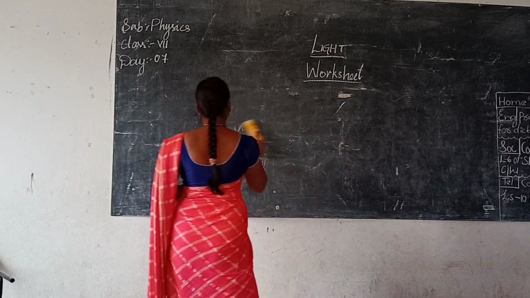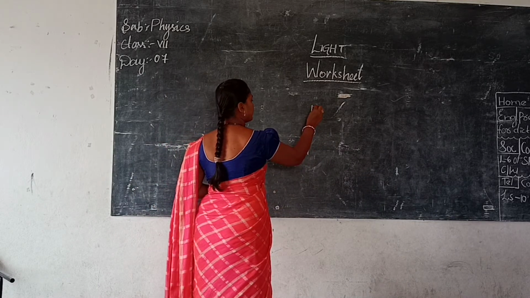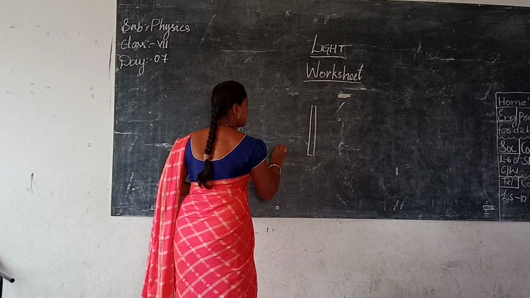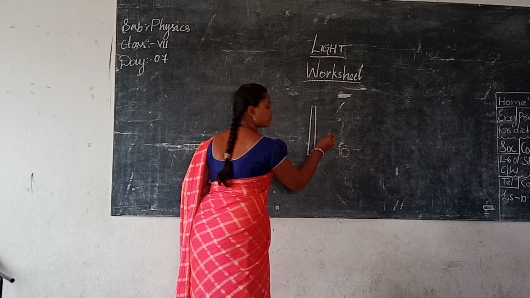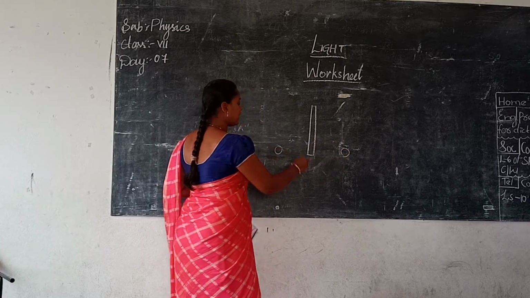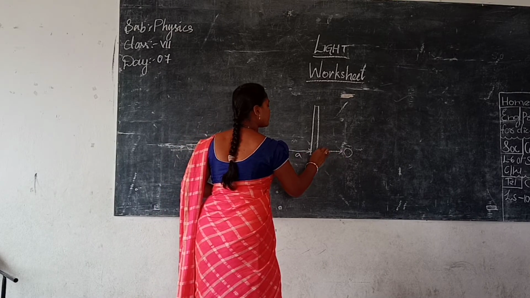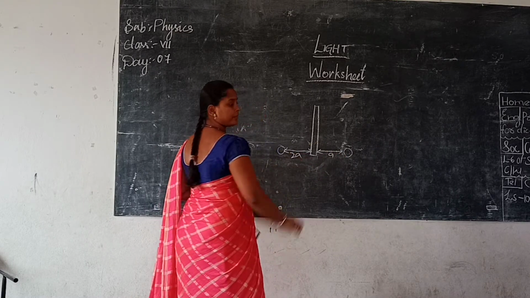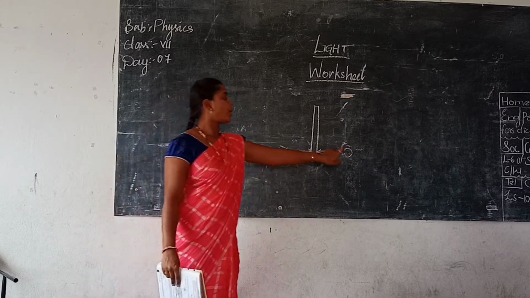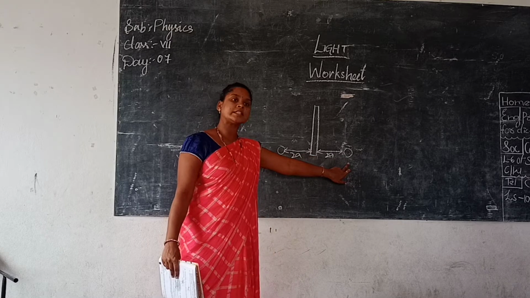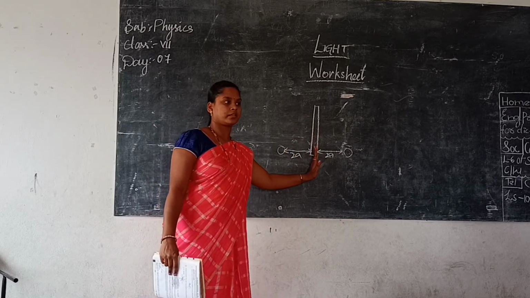Do you remember the point? If this is a mirror and the ball is placed here, the image will be here or here? Here. If this distance is A, then what will this distance be? A. That means the distance of the image is always equal to the distance of the object from the mirror.